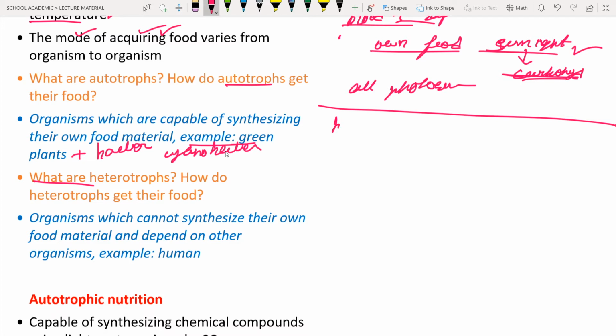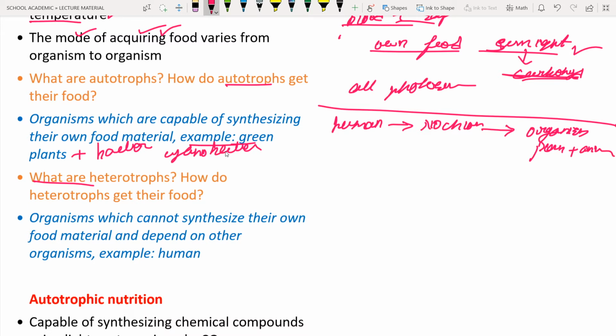Example, we will take human beings. Human beings do not have chlorophyll. So as a result, there is no performing of photosynthesis. Hence, we are going to depend on other organisms like plants and animals, etc. So we are known as heterotrophic organisms.